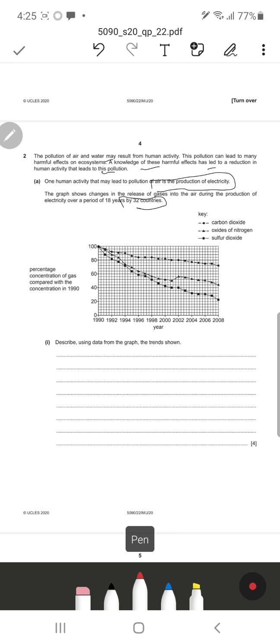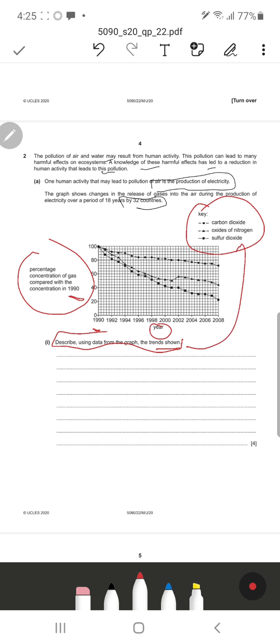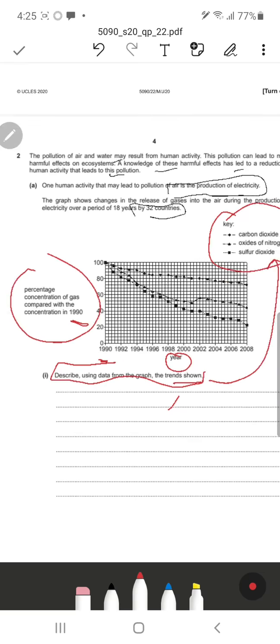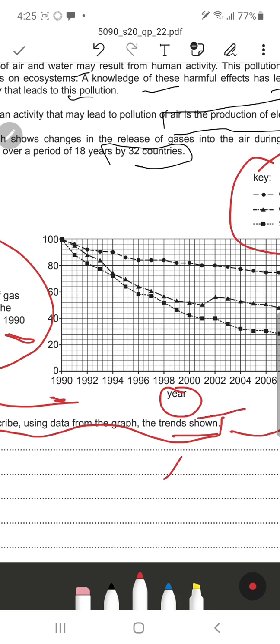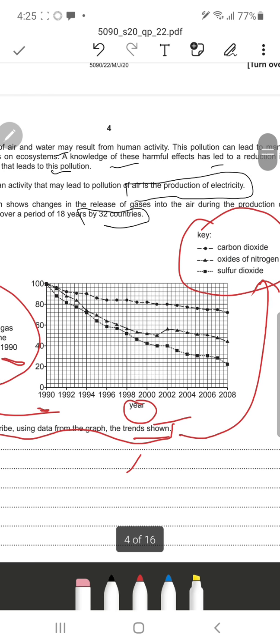So let's look at the axis. In the y-axis we have got the percentage concentration of gas compared with the concentration in 1990. So this is 1990, we can see, and this is the year. The question says to describe, using data from the graph, the trends shown. So we need to look at the key for this kind of question. The key is very important in order to recognize what each of these lines signifies. From the key we can understand that a circle represents carbon dioxide, a triangle represents oxides of nitrogen, and a square represents sulfur dioxide.